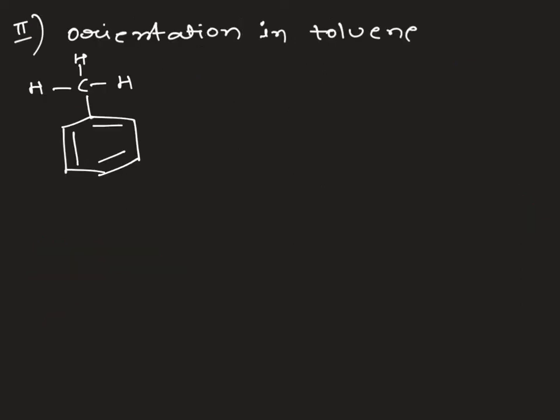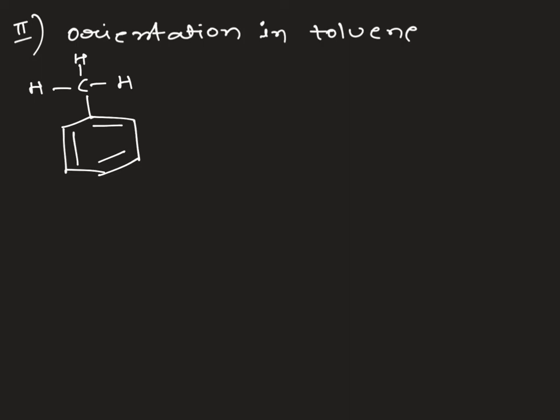Let's discuss the second application, orientation in toluene. When we take a toluene molecule, the CH3 group is a plus I group, and the presence of the CH3 group increases the electron density on the benzene nucleus, which can be explained by hyperconjugation.